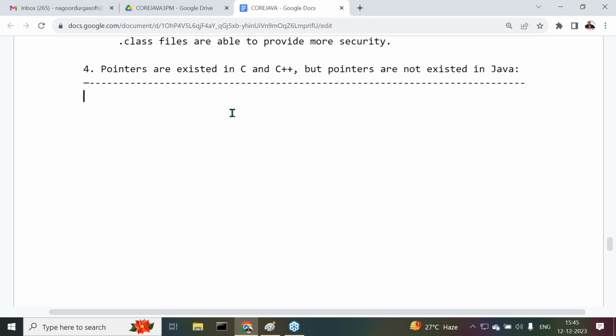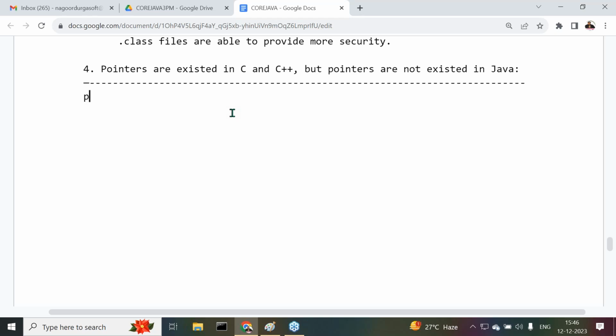Right. Pointer variable is one type of variable. It is able to store directly address locations of the data. In general, variables are able to store data, but pointer variables are not storing data. Pointer variables are able to store address locations of the data. Understand my point? Pointer variables are able to store address locations of the data.